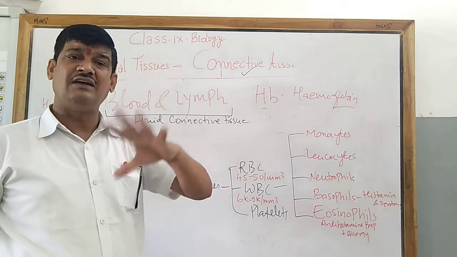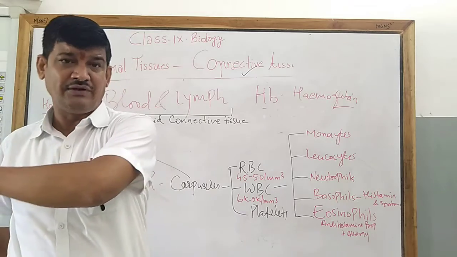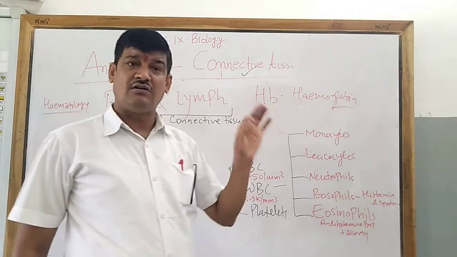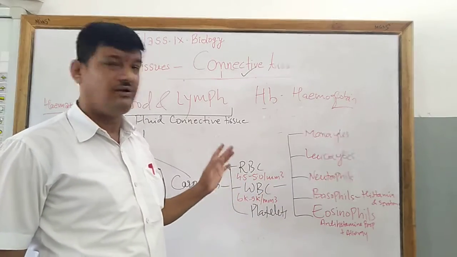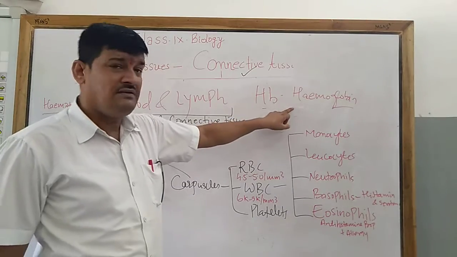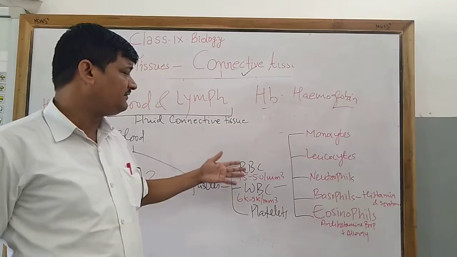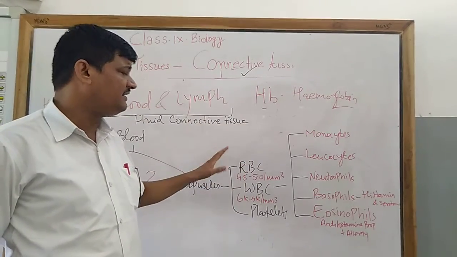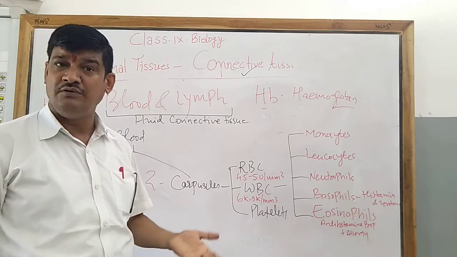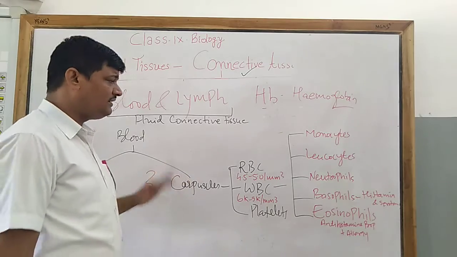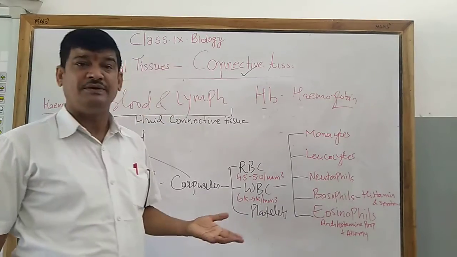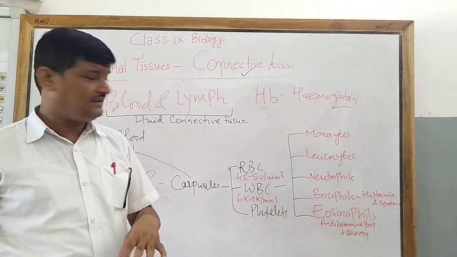And it means from the lungs to the various parts of the body, and from there it comes back. So this hemoglobin has a tendency to carry oxygen as well as carbon dioxide in our body system. So what is the function of RBC, red blood cells? Number one function of RBC is transportation. It is required for the transportation of food material from one place to another. It also helps in the transportation of waste material from one place to another.